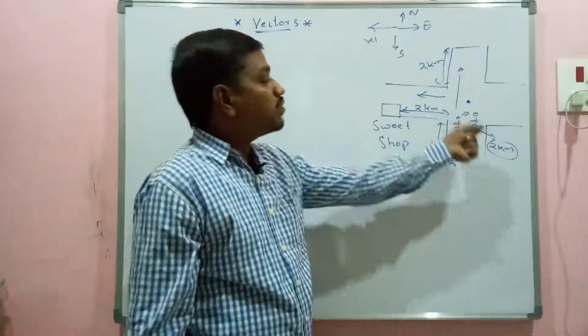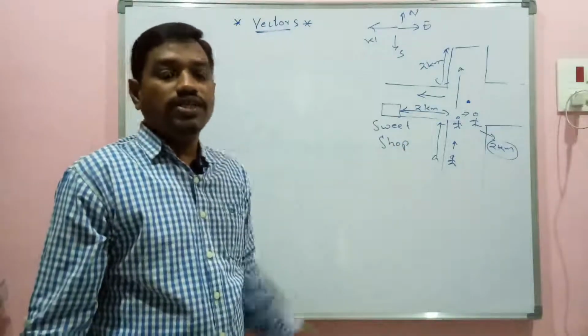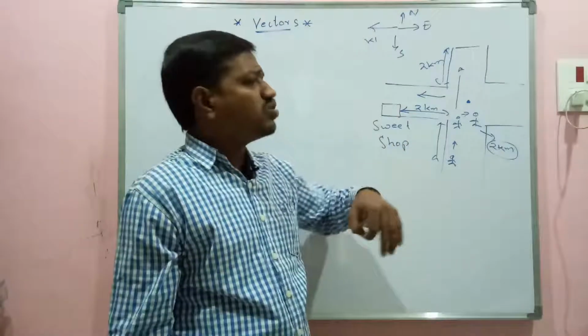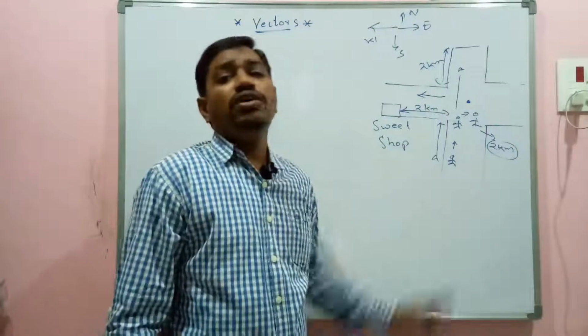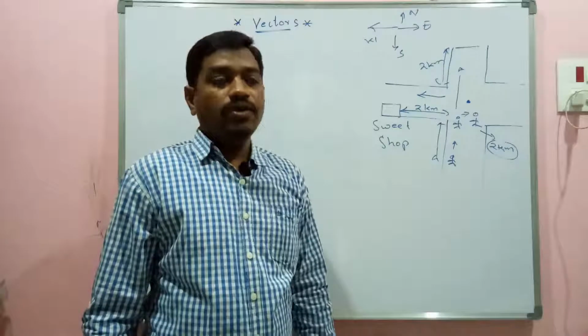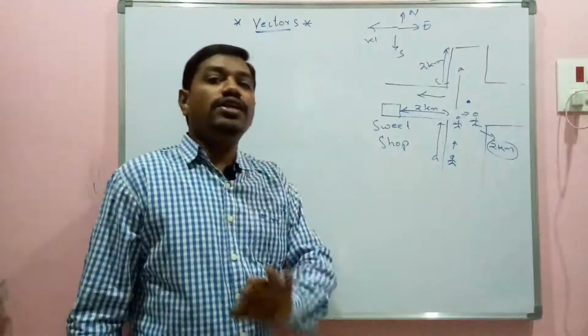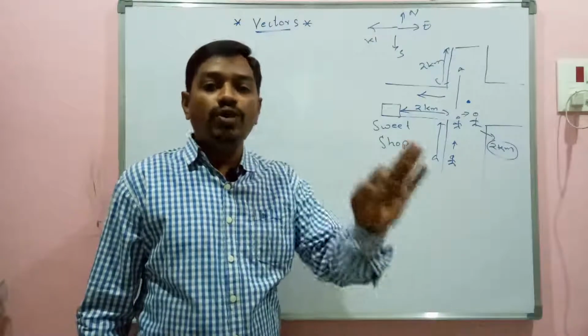No. So with a small hint of direction, you reach your destination. Similarly, we can give so many examples where direction always plays a vital role. So in some cases a physical quantity cannot be understood with only magnitude.